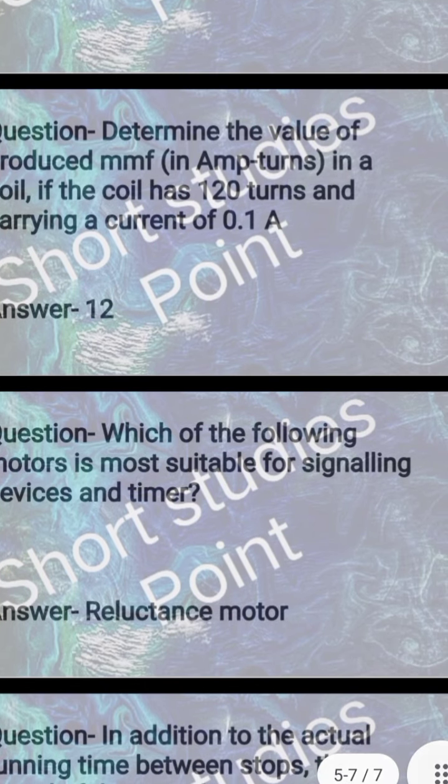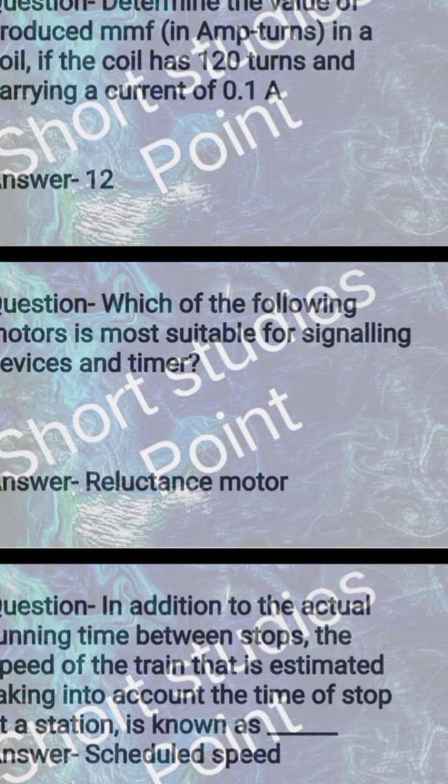Next question, which of the following motor is most suitable for signaling device and timer? Answer, reluctance motor. Next question, in addition to the actual running time between stops, the speed of a train that is estimated taking into account the time of stop at a station is known as scheduled speed.